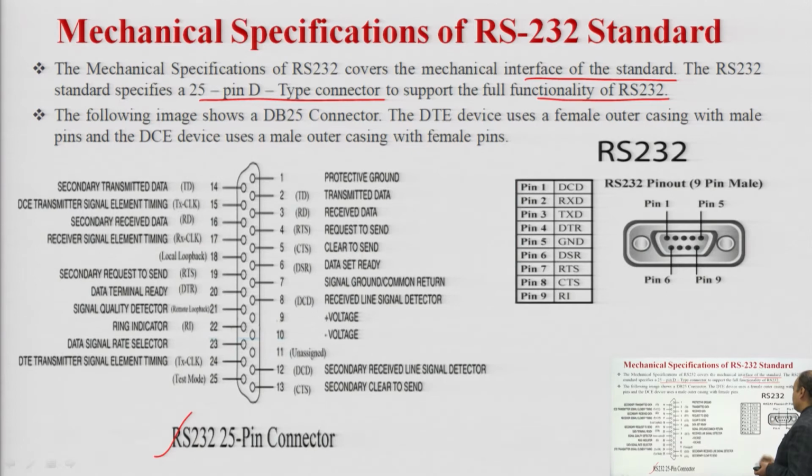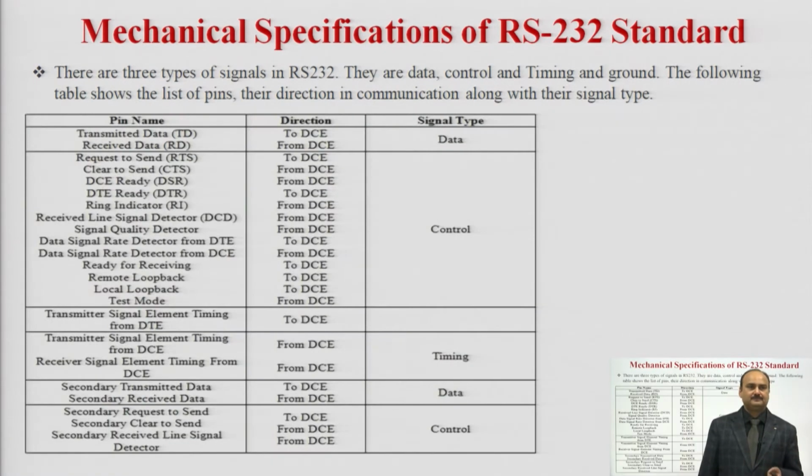We have various pin functions, that is pin number 1 for DCD, then RXD receive data, transmit data, data terminal ready, and ground. These are the various pins and functions of the 9 pin RS-232 connector. There are 3 types of signals in this mechanical specification: the first is data, the second is control and timing, and the third is ground.